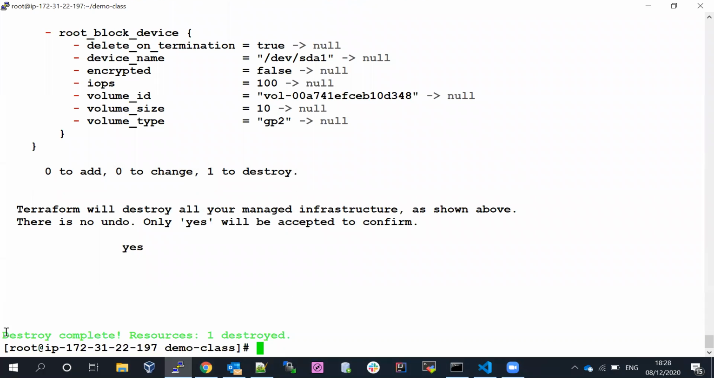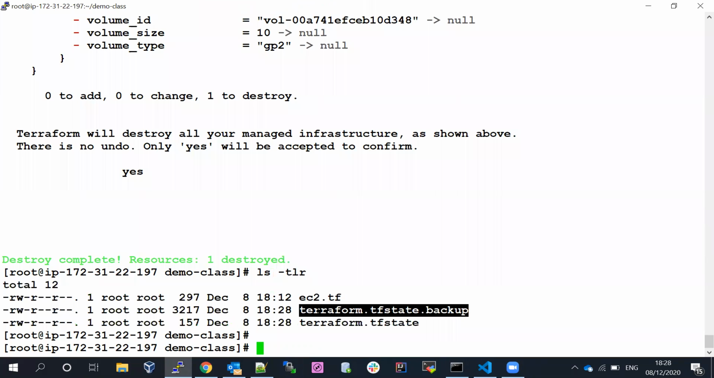So you can see now destroy completed and one resource is destroyed. Okay, that's what Terraform destroy will do. Now what I will do, we have created one resource. Now let me take it out.